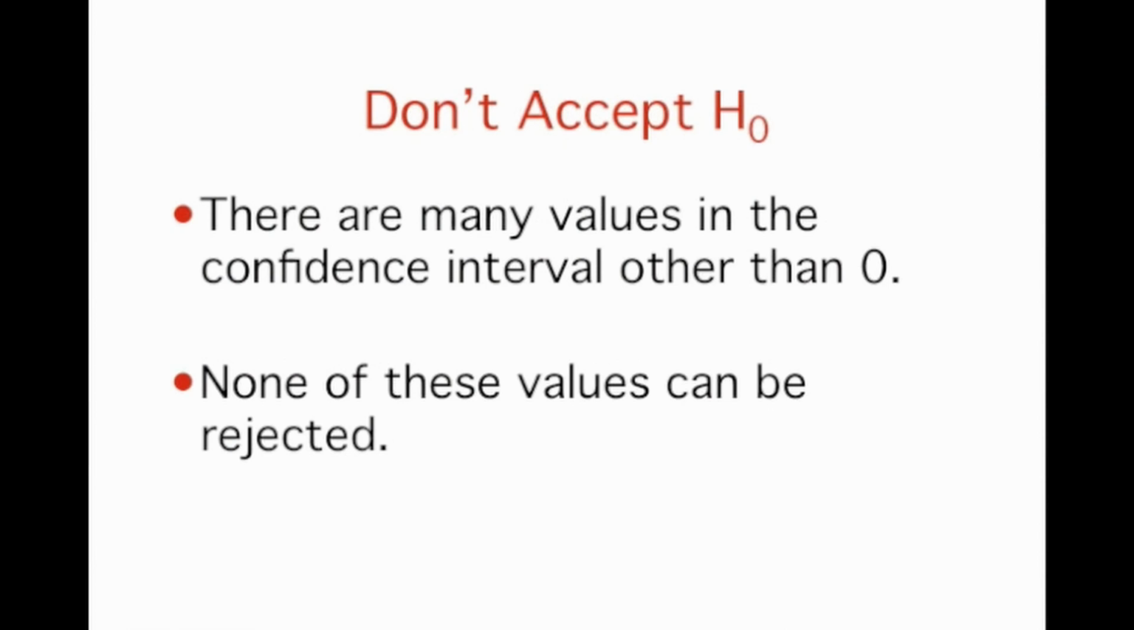Looking at non-significant effects in terms of confidence intervals makes it very clear why the null hypothesis should not be accepted when it is not rejected. Every value in the confidence interval is a plausible value of the parameter. Since 0 is in the interval, it cannot be rejected. However, there is an infinite number of values in the interval, assuming continuous measurement, and none of them can be rejected either.